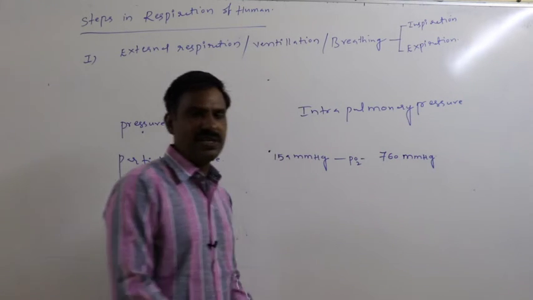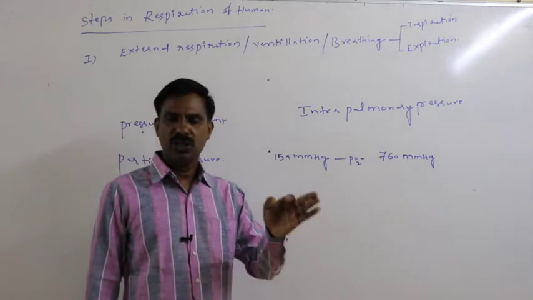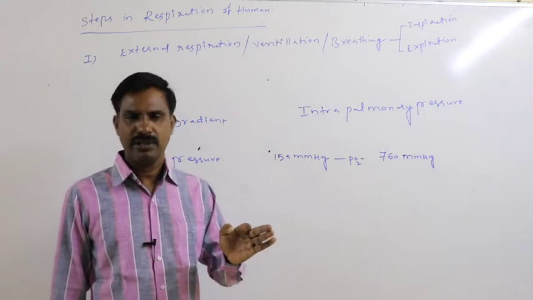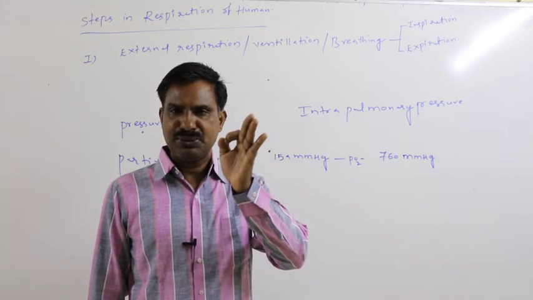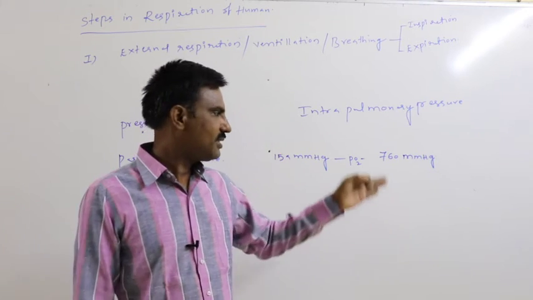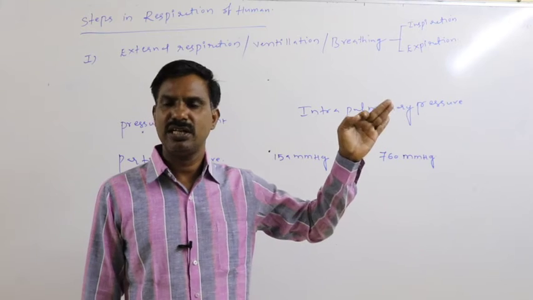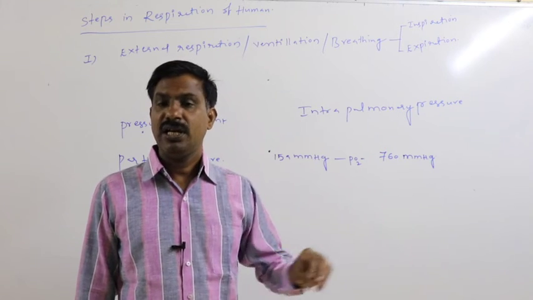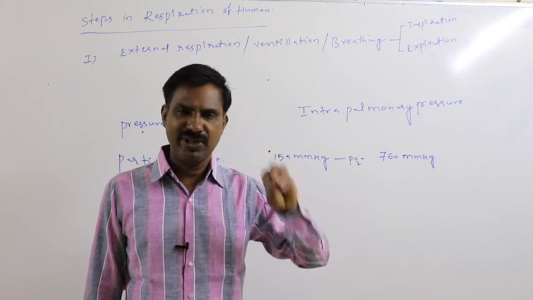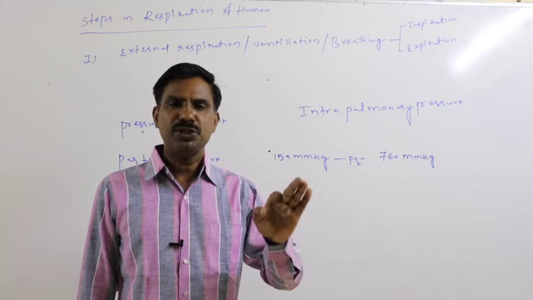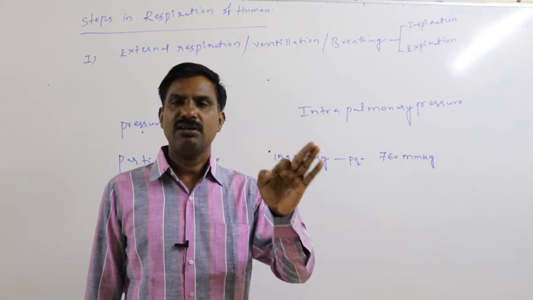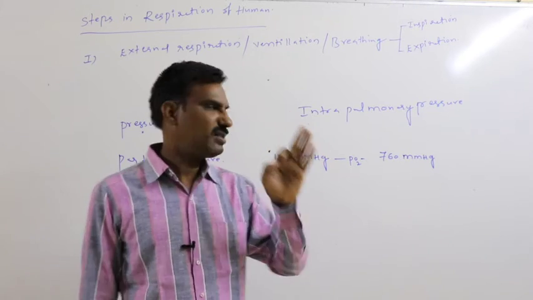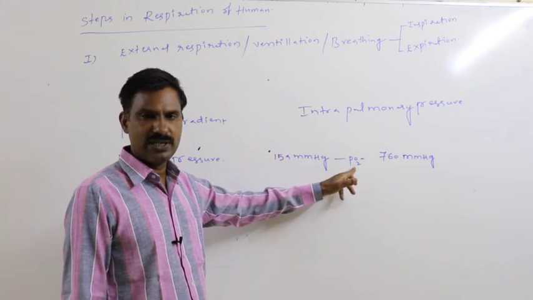760 mmHg is the atmospheric pressure, which means all the atmospheric gases together constitute 760 mmHg atmospheric pressure. Of this 760 mmHg, the pressure contributed independently by oxygen is the partial pressure of oxygen.